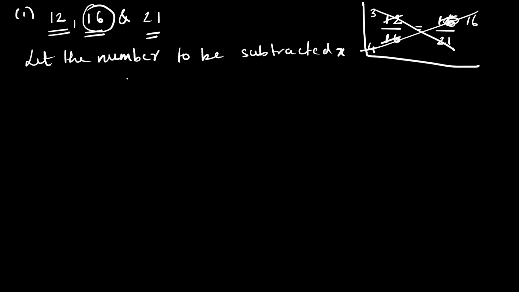So we are subtracting x from each of these numbers. 12 will become 12 minus x, this will become 16 minus x, this will become 21 minus x.